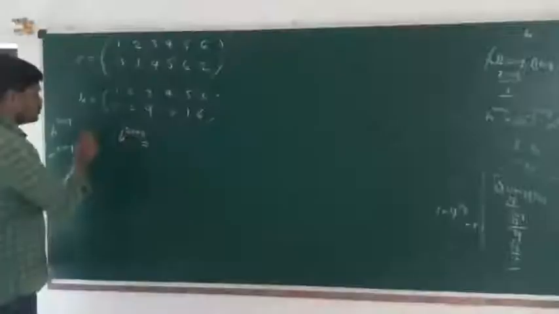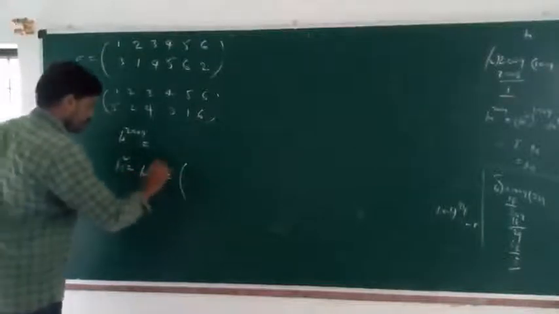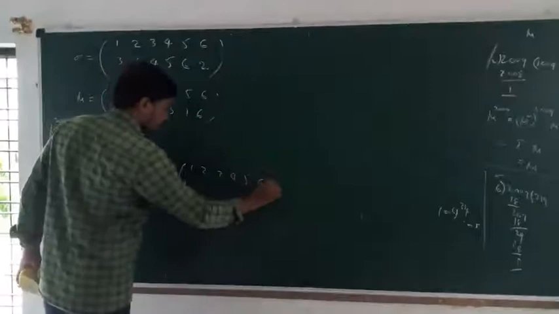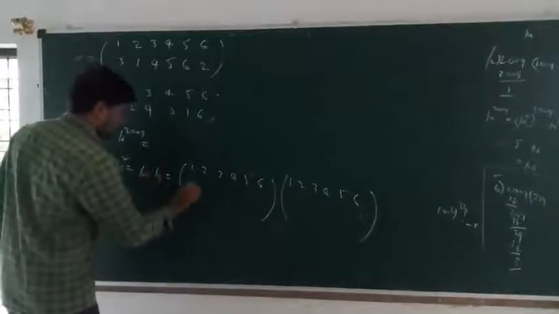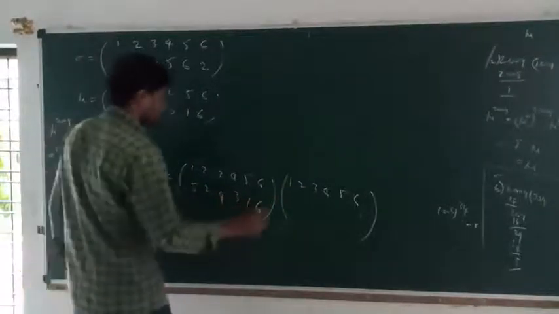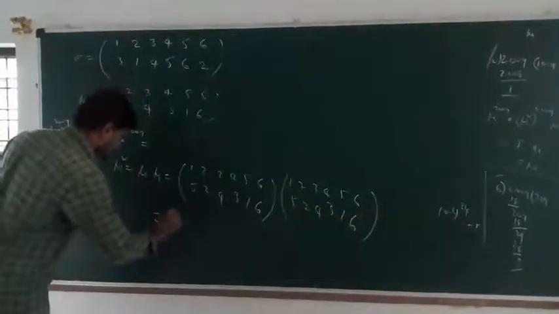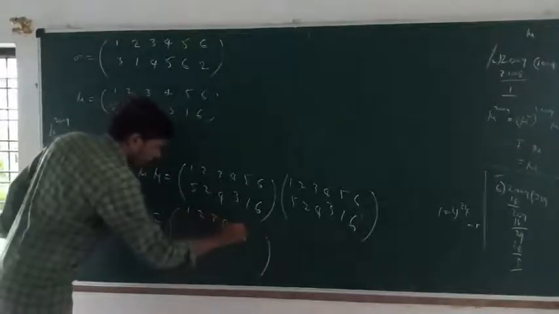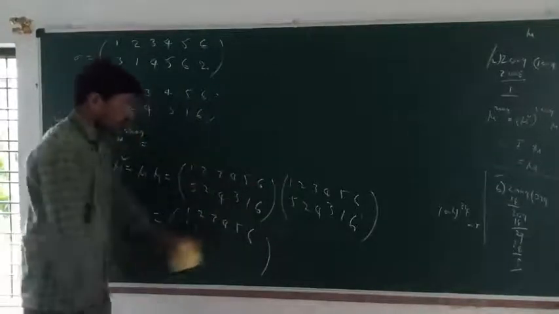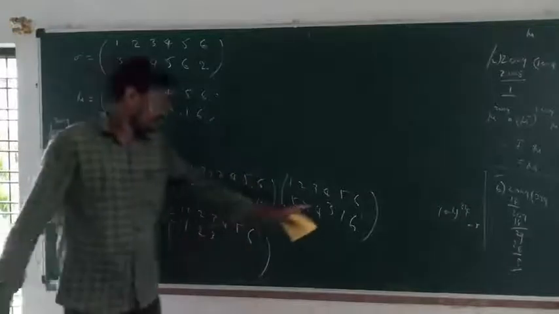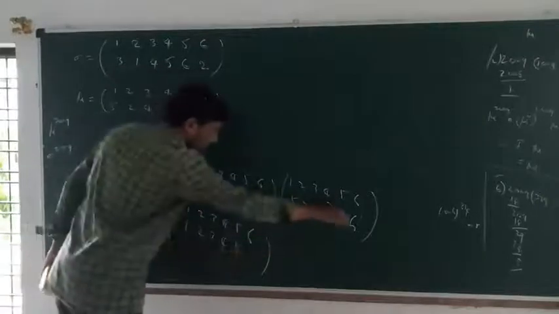First, this is the mu permutation. Find mu into mu: 1 2 3 4 5 6 over 5 2 4 3 1 6, times the same. So in mu square, 1 maps to 5, 5 maps to 1; 2 maps to 2, 2 maps to 2; 3 maps to 4, 4 maps to 3; 4 maps to 3, 3 maps to 4; 5 maps to 1, 1 maps to 5; 6 maps to 6, 6 maps to 6.